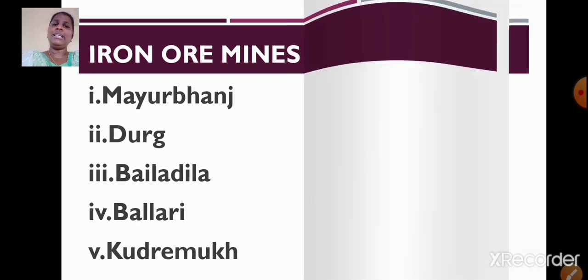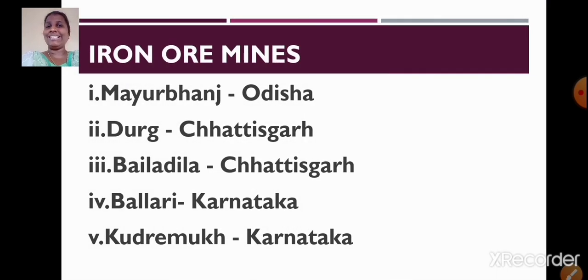So let us learn in which state they are located. Mayurbhanj is located in Odisha, Durg is located in Chhattisgarh, Bailadila is also located in Chhattisgarh, Ballari in Karnataka, Kudremukh